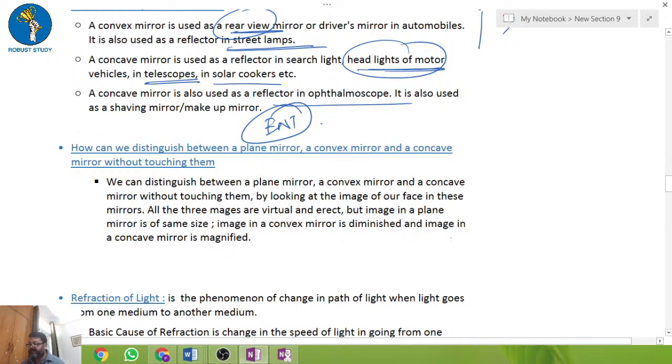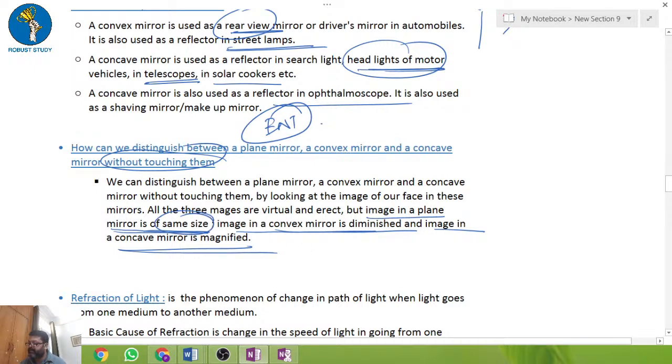You don't have to touch them, but still you have to tell which is the plane mirror, which is concave and which is convex. All three images are virtual and erect, but the image in the plane mirror is of the same size, the image in the convex mirror is diminished, and the image in the concave mirror is magnified. So here you have to remember three points.